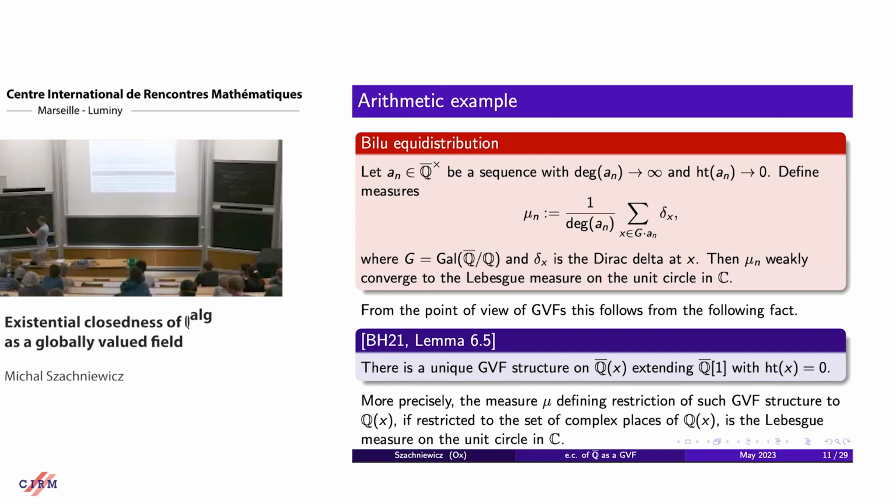For me, valuations in this case come from embeddings into complex numbers. So whenever you embed this into complex numbers, then Q goes to Q, and x can go to any number. For example, if x goes to i or minus i, you identify them. There should be some identifications.